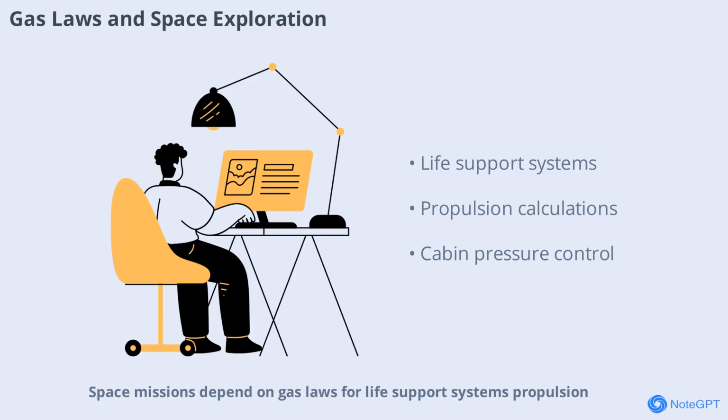Space missions depend on gas laws for life support systems, propulsion, and maintaining cabin pressure. Engineers must carefully calculate how gases behave in the vacuum of space to keep astronauts safe and equipment functioning. Gas laws are truly universal, extending their reach beyond our planet.